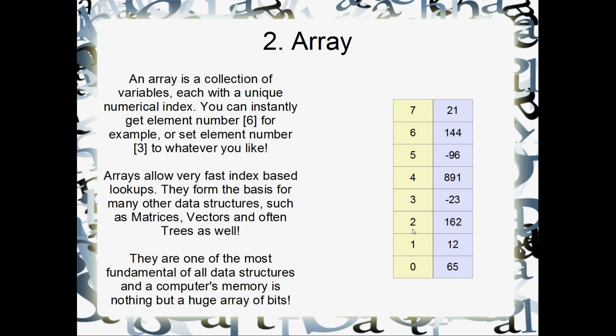So here's a little array over here. These boxes in yellow would be the indices. You don't actually store that in your array, but this is the array just here: 65, 12, 162, all the way up. So arrays are one of the most fundamental of all data structures, and actually, this is pretty interesting really, but if you think about it, the computer's memory is nothing but a huge array. So whenever you address memory, you type some 0xADFF sort of weird looking hex thing, but all you're doing there is just typing out an integer index for a huge array. So the computer's RAM is nothing but an array. Number 2 on my list, the array.